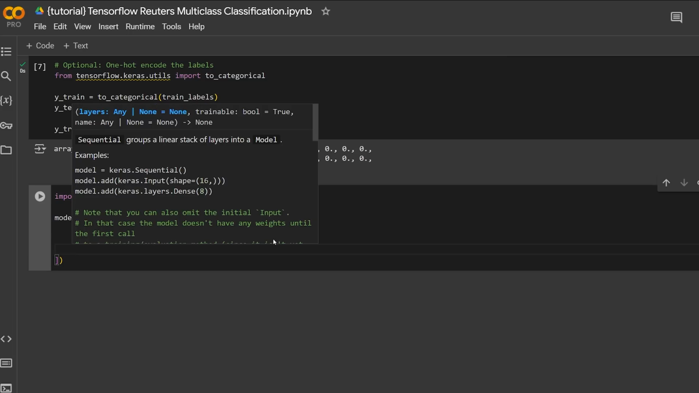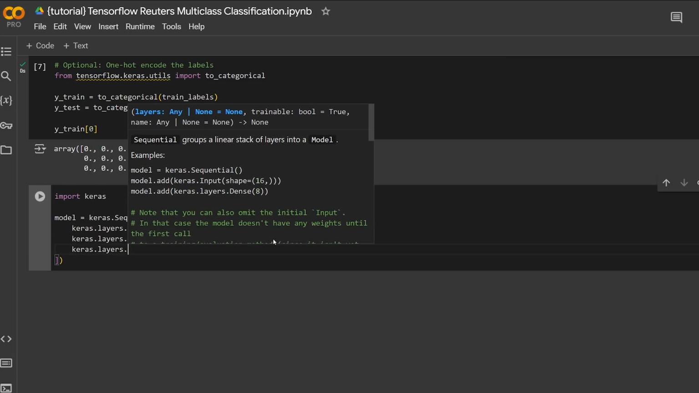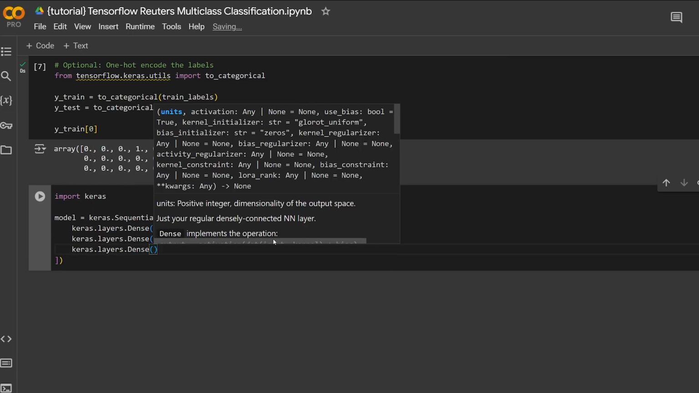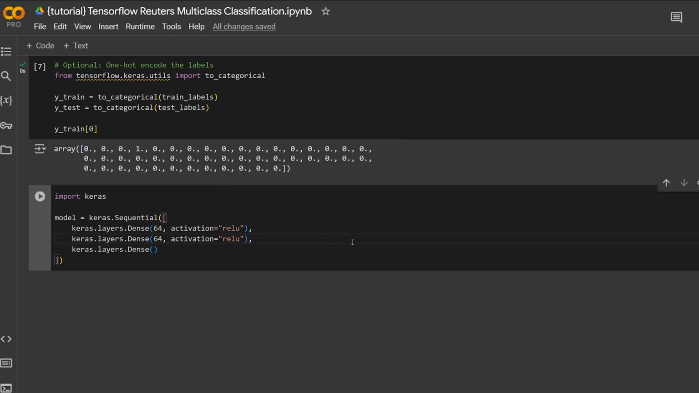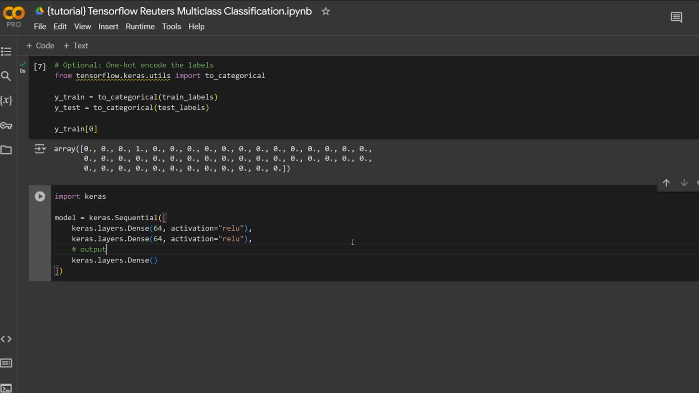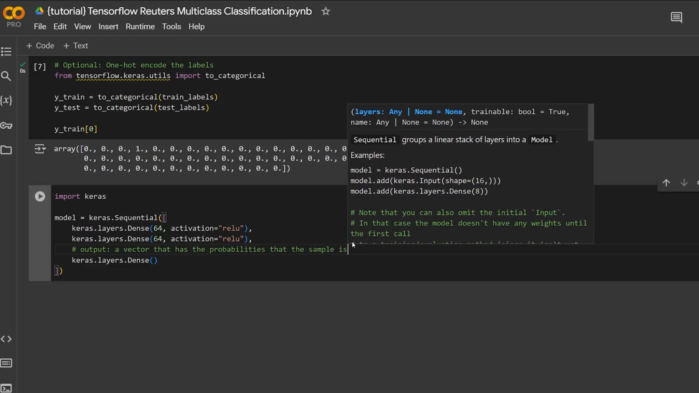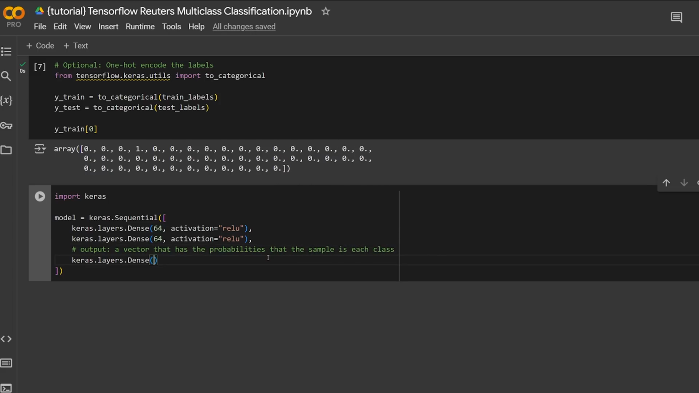And then we're going to have our output layer, so keras.layers.Dense. We learned before that the output will depend on the type of problem that we're doing. In this case, we're doing single label multi-class classification. So the way the output works for that is we want a vector. Output is a vector that has the probabilities that the sample is each class. So we know that there's 46 classes to choose from, so we'll do 46. And then the activation will be softmax.